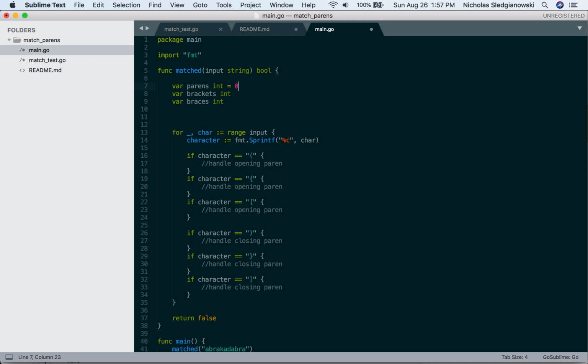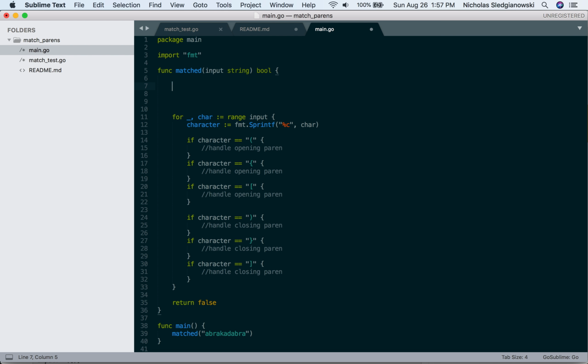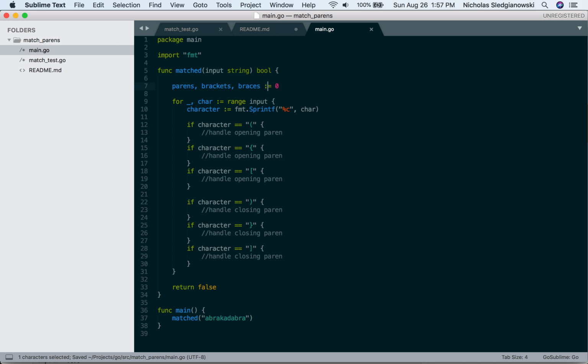This equals 0. Actually, I think you can just do this in one run. You can also write it like this: parens, brackets, braces, all equals 0, like this. And because I've used colon equals, that means it's a local scoped value. But everything we're going to be dealing with is in a lower level scope.